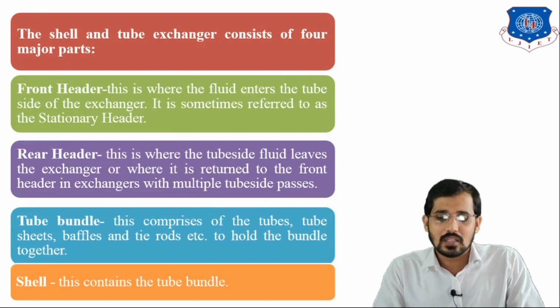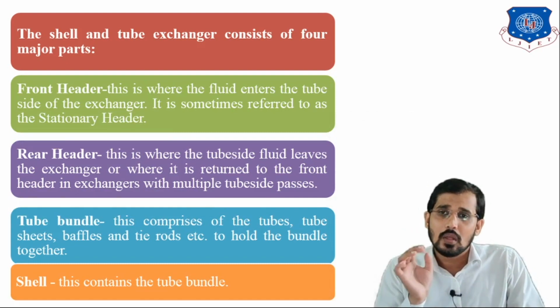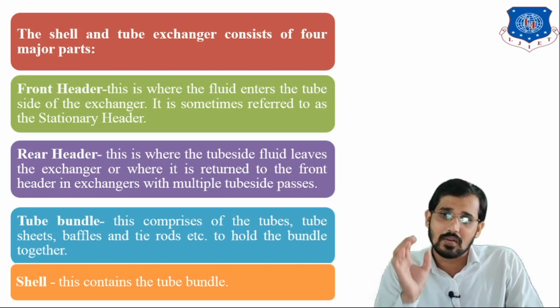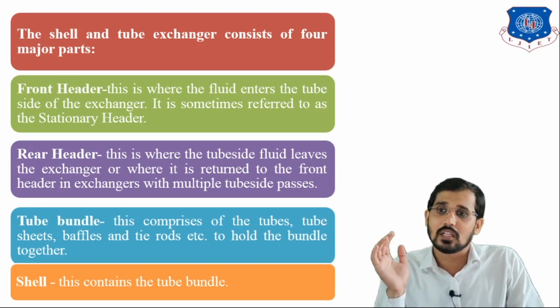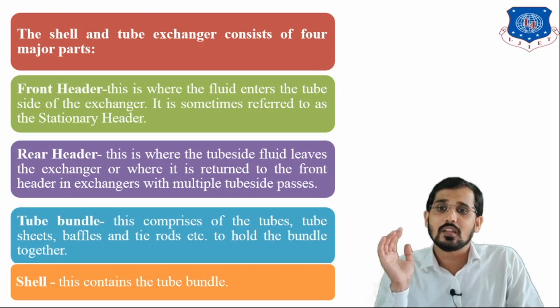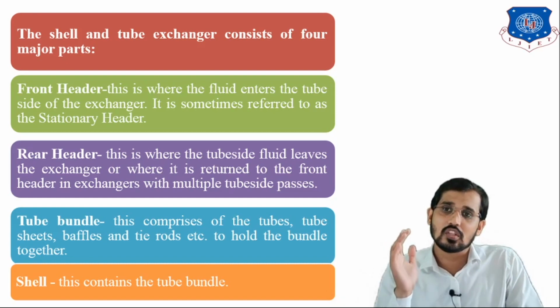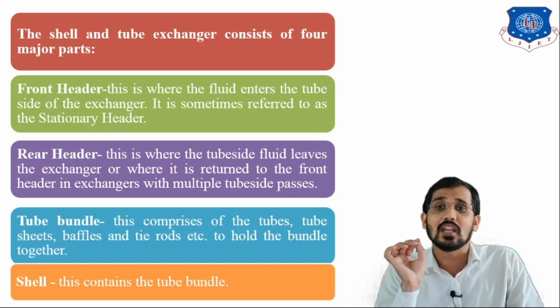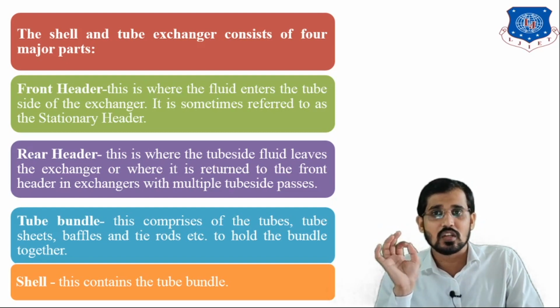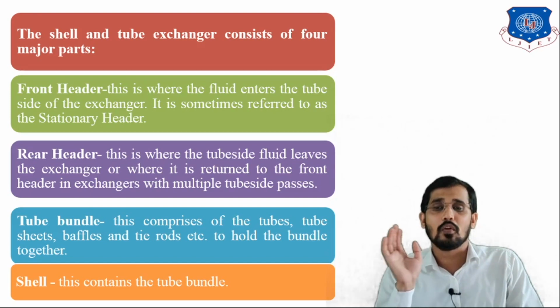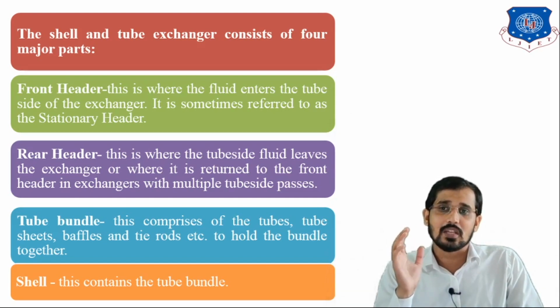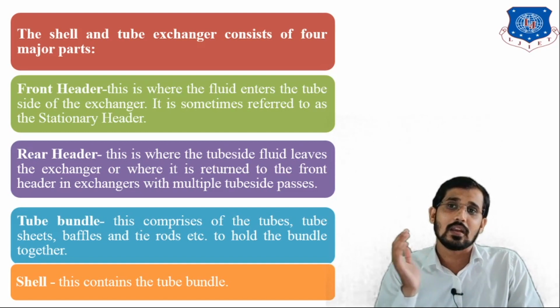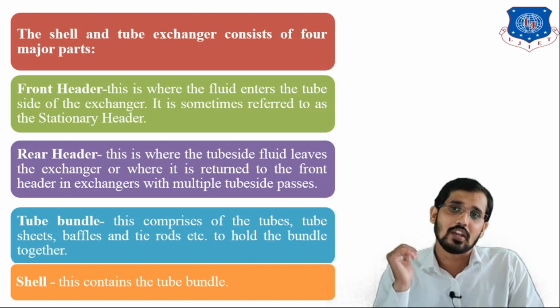You can see front header is nothing but the front part of the shell and tube heat exchanger. I already told you the entering part means whatever streams are available, those are entering from one side, that is nothing but the front header, and this is where the fluid enters the tube side of the heat exchanger. Means whatever fluids are available in the heat exchanger, all of those enter from the front header, and it is sometimes referred to as the stationary header. Means I can say stationary header is nothing but the front header, from where the cold stream and hot stream are entering from the front side of the shell and tube heat exchanger.